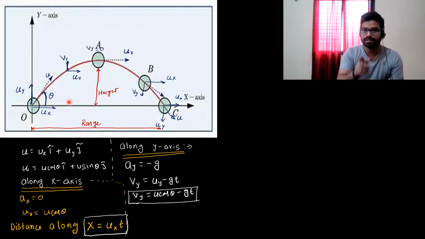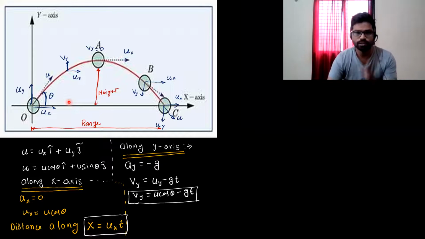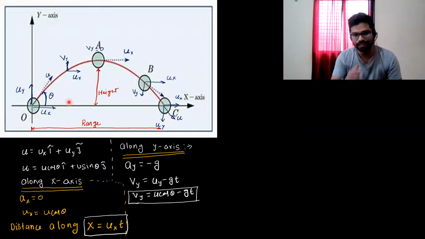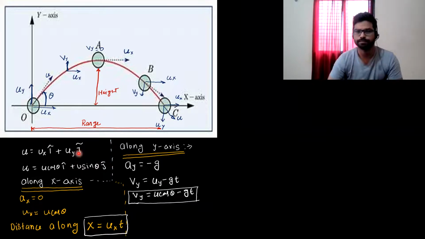Always remember, जिसके साथ theta होगा वो cos लेकर जाएगा. It is going to help you in long term retaining which is cos theta, which is sin theta. So u cos theta is the projection of initial velocity in horizontal direction, and its projection in vertical direction is u sin theta. So I can always write this initial velocity in the form of vectors, that is ux i cap, uy j cap. Ux is u cos theta i cap, uy is u sin theta j cap.